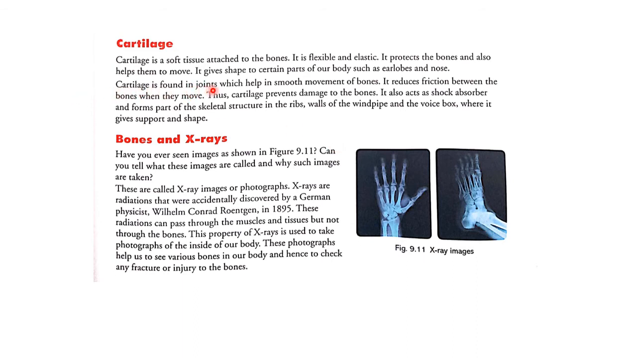Cartilage is found in joints, which helps in smooth movement of bones. Where two bones join, there we find this cartilage, and it helps in smooth movement of the bones. It reduces friction between the bones when they move. Thus, cartilage prevents damage to the bones.